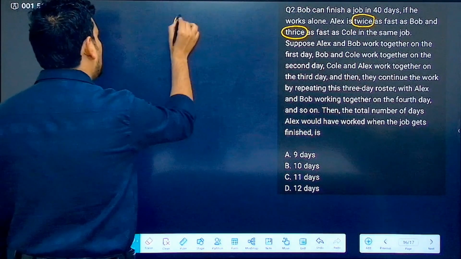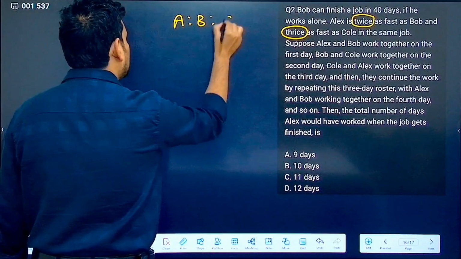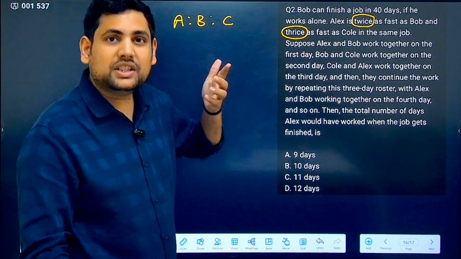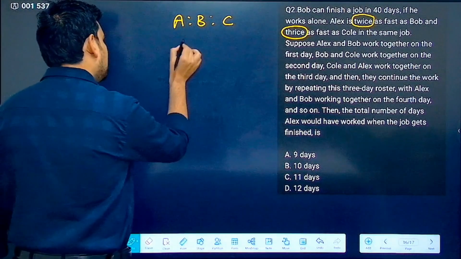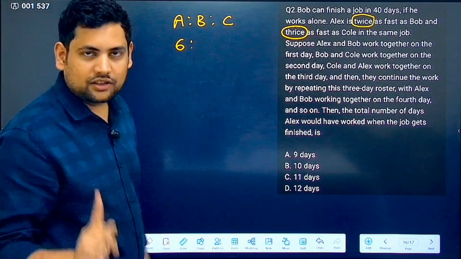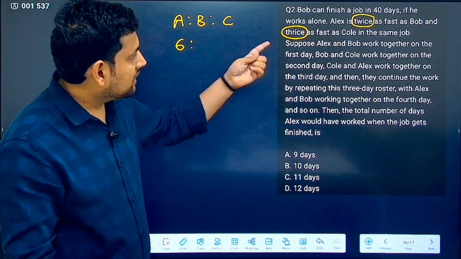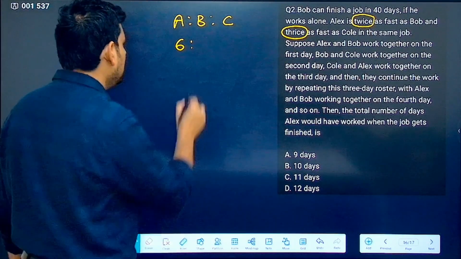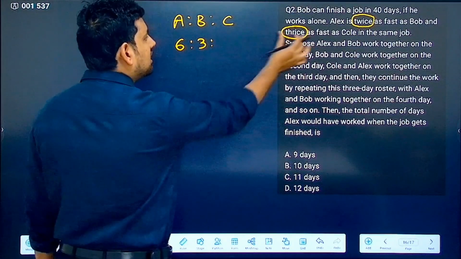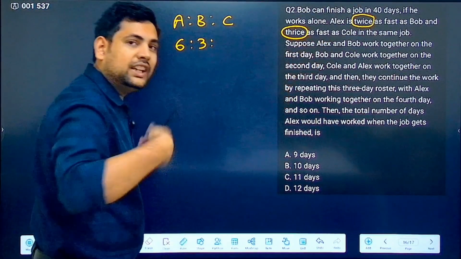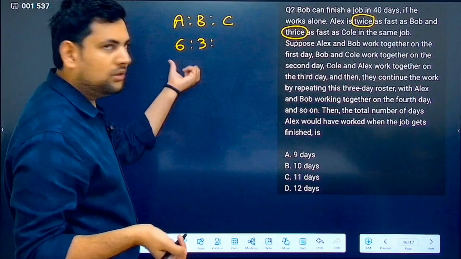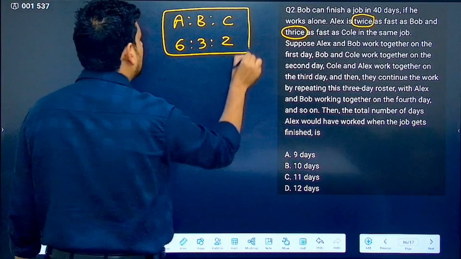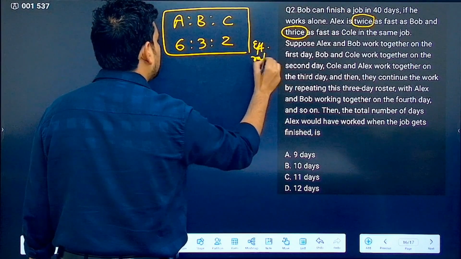That means, now if I have to write the efficiencies of Alex, Bob and Cole, 2 and 3. What is the LCM? 6. So I assume that Alex is 6. Now if Alex is 6, Alex is actually twice as fast as Bob, so Bob will be half of this, correct? So Bob is 3. And Alex is 3 times as fast as Cole, so Cole will be 6 by 3, that is 2. So this is the efficiency ratio that you got.